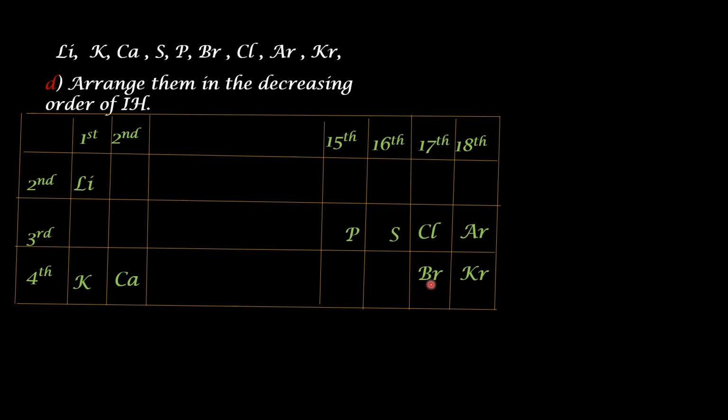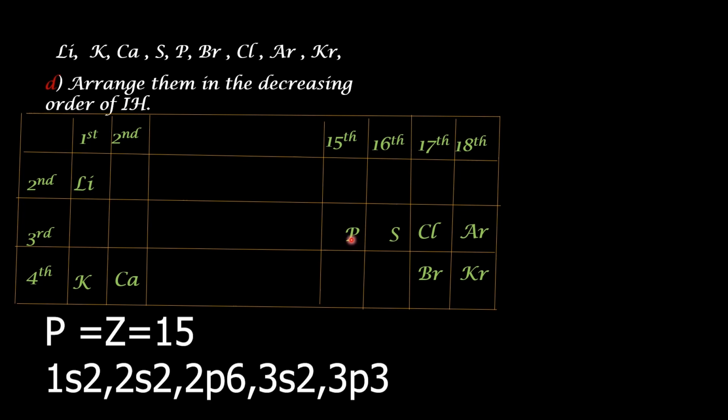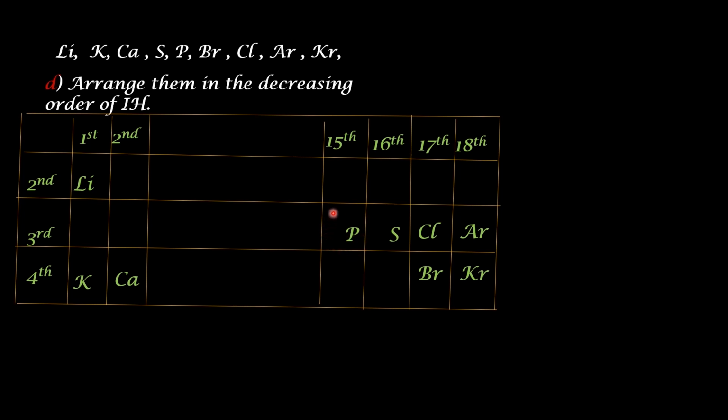So it comes next. When we come to phosphorus and sulfur, we have to consider their electronic configuration. Phosphorus has half-filled outermost orbital configuration, 3p3. So it will have more ionization enthalpy than sulfur. So after bromine, it is phosphorus and then sulfur. What remains is calcium and lithium. Calcium belongs to second group and lithium belongs to first group.